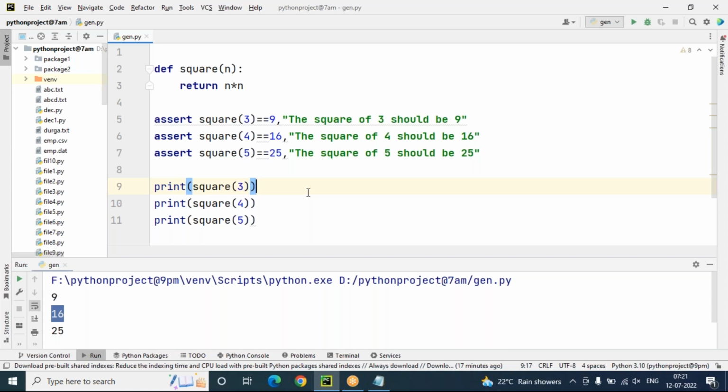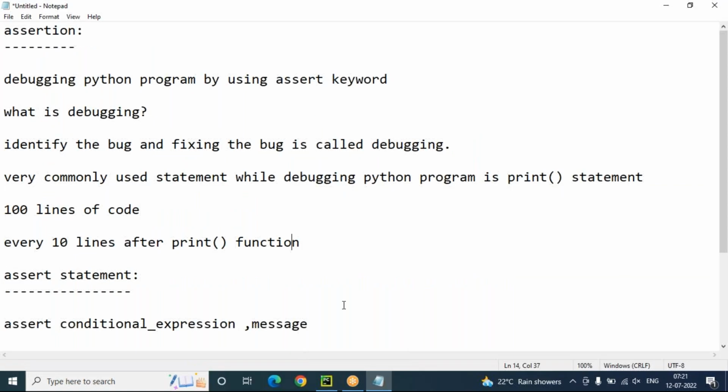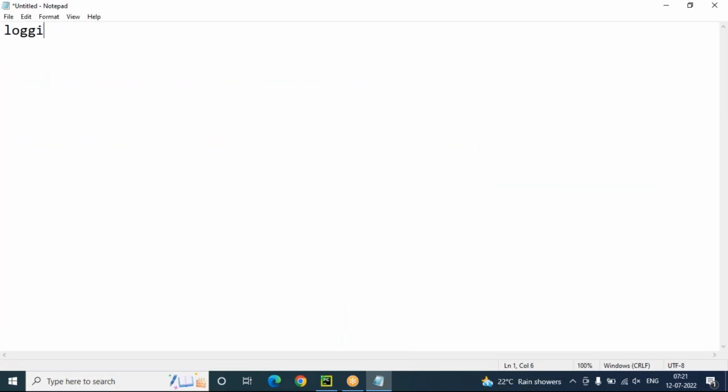For example, I will explain what the logging concept is and why we use it. Suppose I'm a developer. Logging in Python. I'm a developer, sir. My responsibility is to develop the logic code.